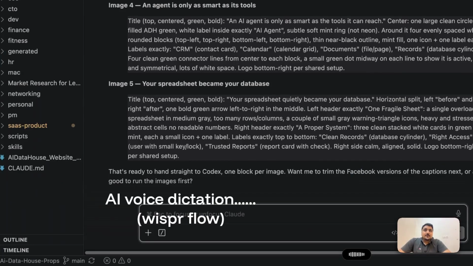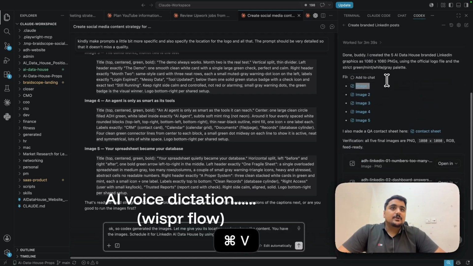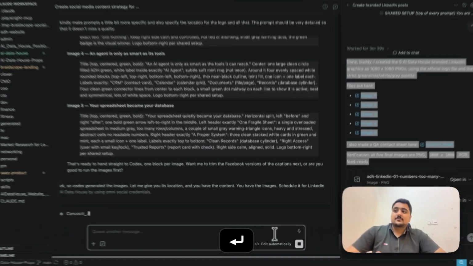Okay, so Codex generated the images. Let me give you its location, and you have the content, you have the images. Schedule it for LinkedIn AI Data House by using Omni Social credentials. Okay, let me just take all of it. We can give its reference and let's continue.